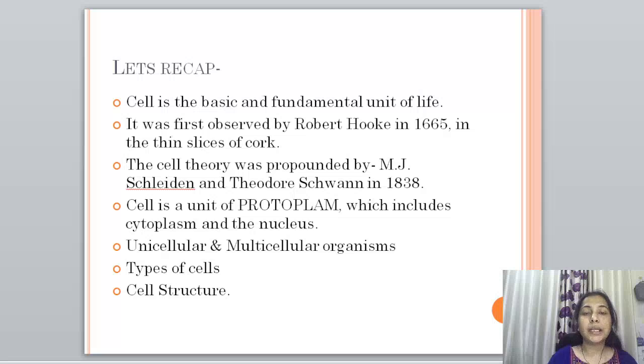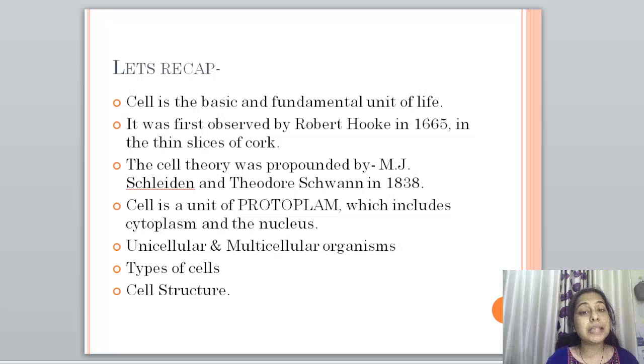Now let us quickly recap what we have learned in this short lesson. The first thing we have learned is that the cell is the basic and fundamental unit of life. It was first observed by Robert Hooke in 1665 in thin slices of cork.